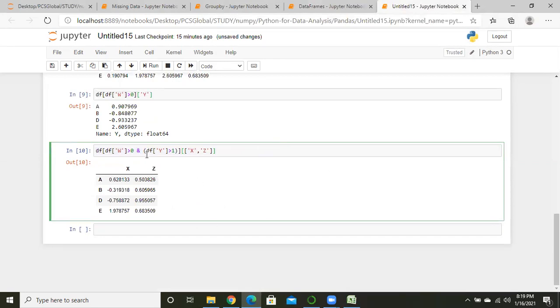So here I have written two conditions and I want to see two column values. One is x and one is z. The condition I am putting is where w is greater than 0 and y is greater than 1. Wherever you get w greater than 0 and y greater than 1, you just show me the values of x and z.